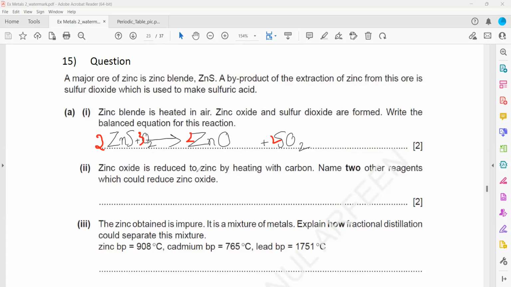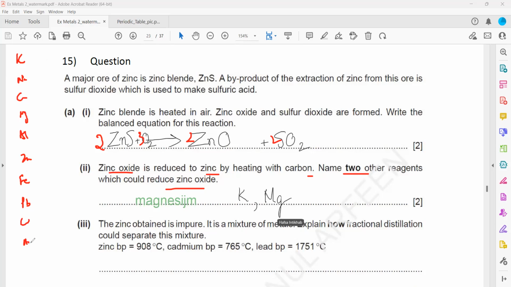Zinc oxide is reduced to zinc by heating with carbon. Name two other reagents which could be used to reduce zinc oxide. We can name any metal. So we have the reactivity series: potassium, sodium, calcium, magnesium, aluminium, zinc, iron, lead, copper, mercury, silver, gold, platinum. Carbon is between aluminium and zinc.